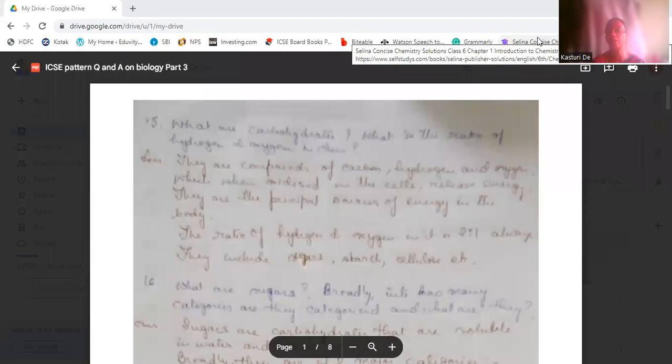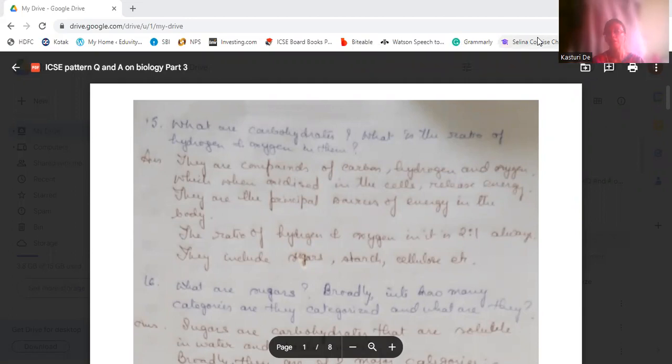Today, we'll discuss some more questions on the nutrition chapter according to the ICSE syllabus, class 9. These are all ICSE pattern questions. From these questions, you will be able to know what the chapter is about, and that will help you in remembering the whole chapter in a very short way.